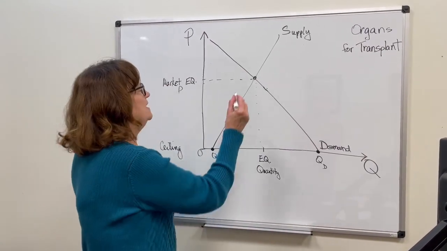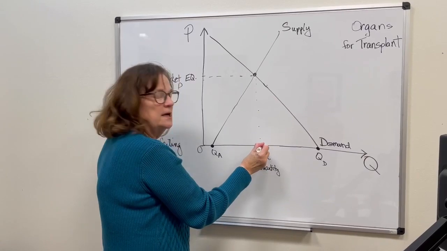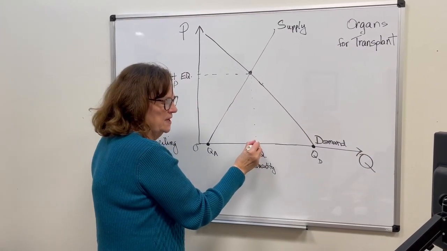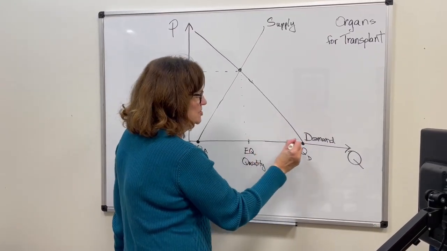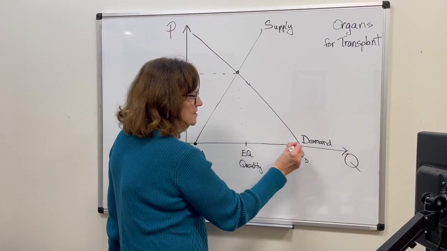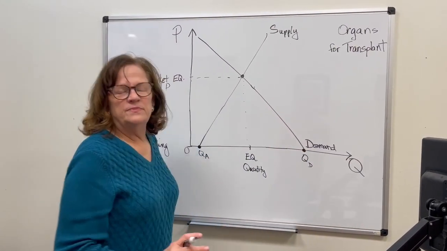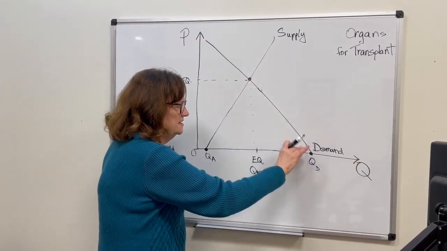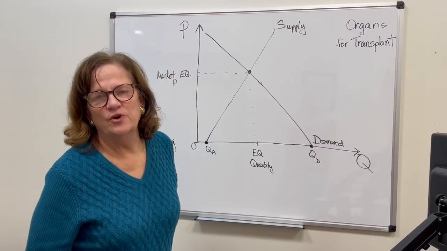Well, at an equilibrium price way up here, this many people want an organ, so the quantity demanded is here. At a price of zero, the quantity demanded is much greater. The quantity demanded would increase to here. So the curves don't shift, but the price dropping causes the quantity demanded to increase.